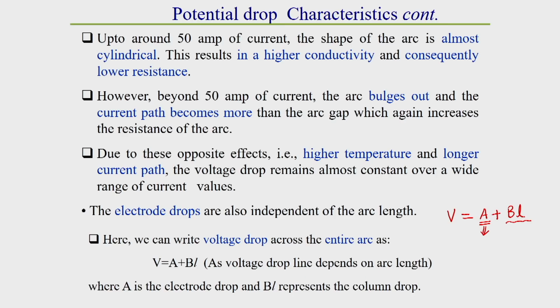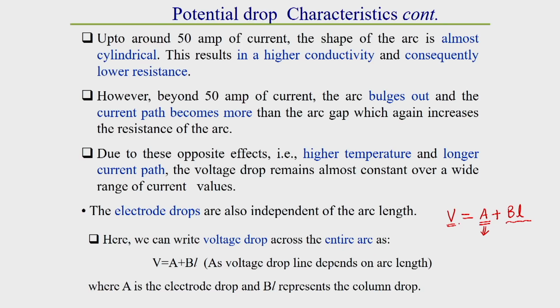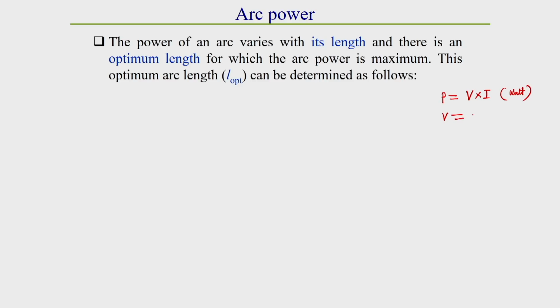As it depends on L, that is why it is represented as BL. The cathode drop and anode drop region does not depend on L, it remains constant if the material is constant. So, A is constant and BL depends on the length of the arc. By this equation, the welding voltage is A plus BL.